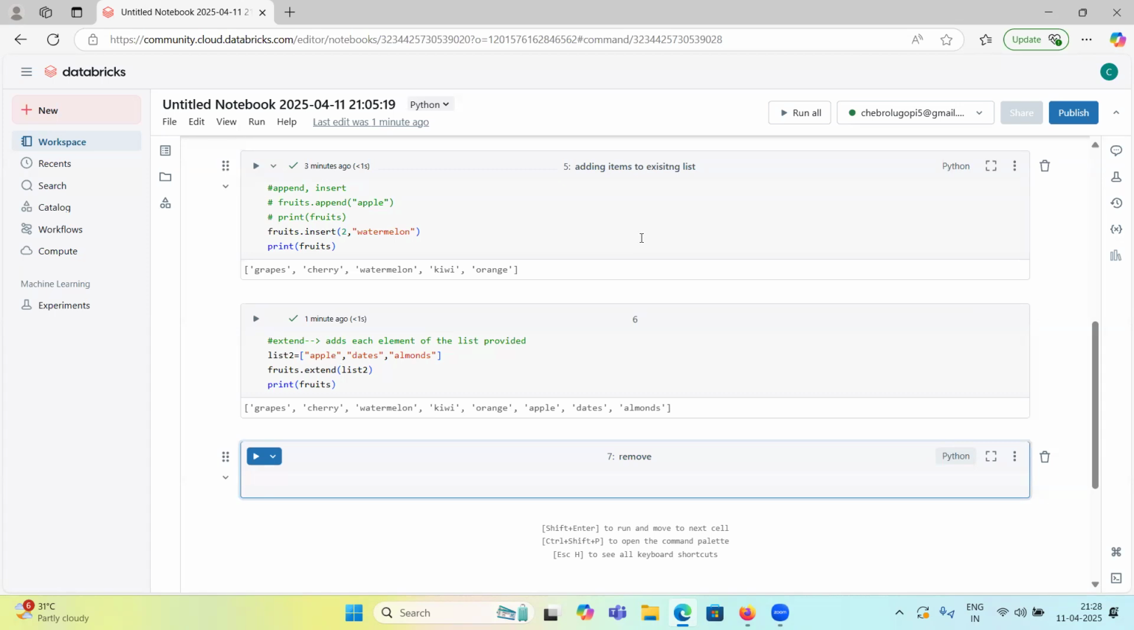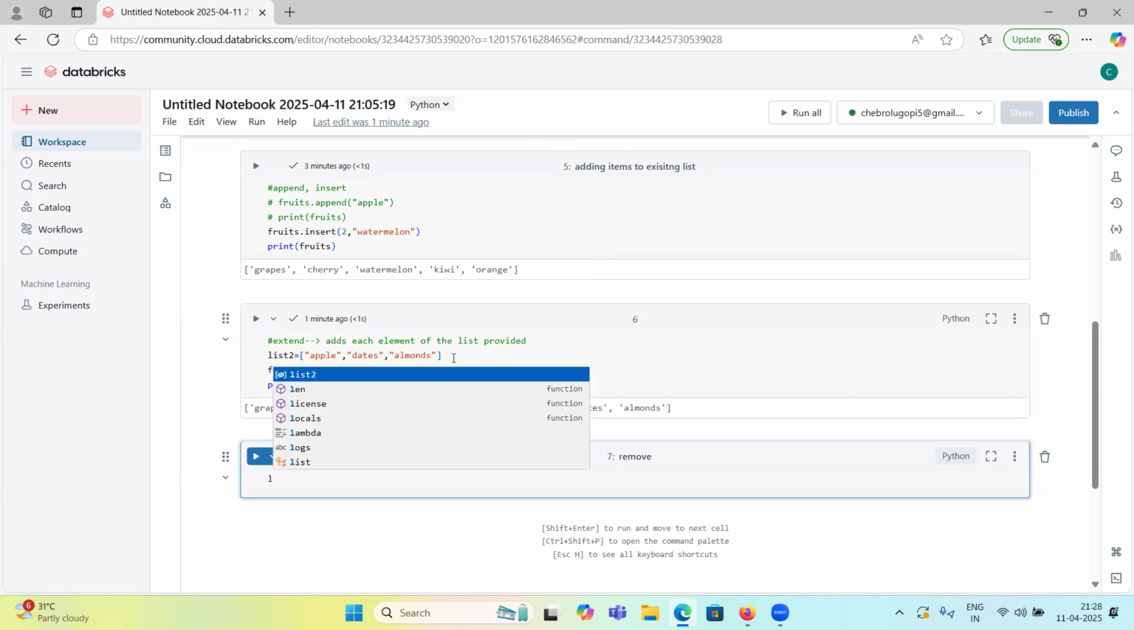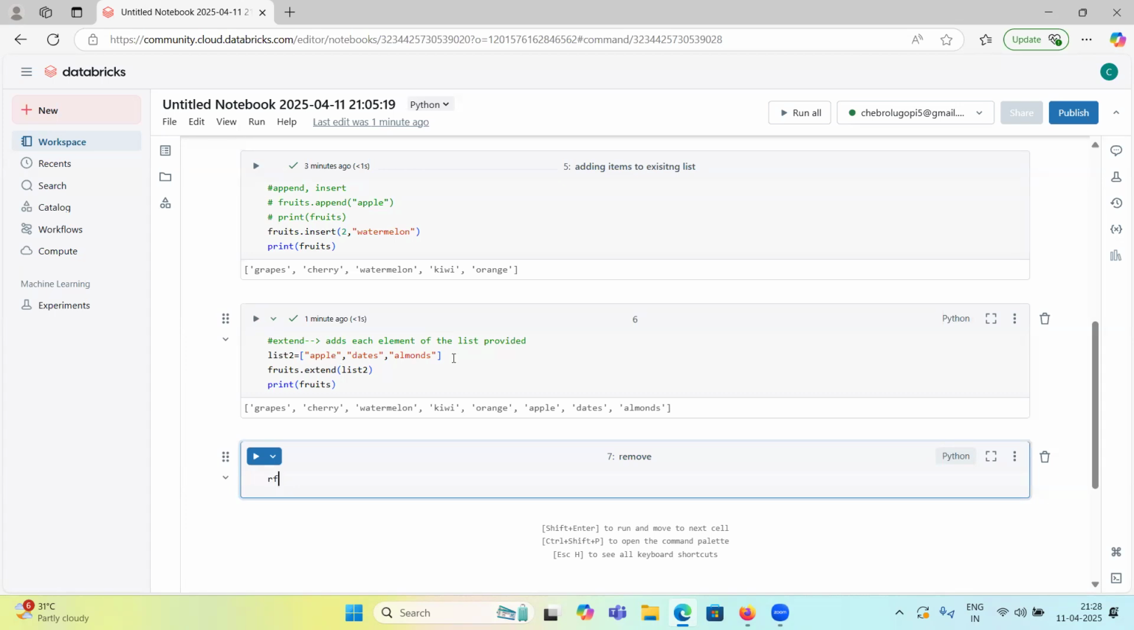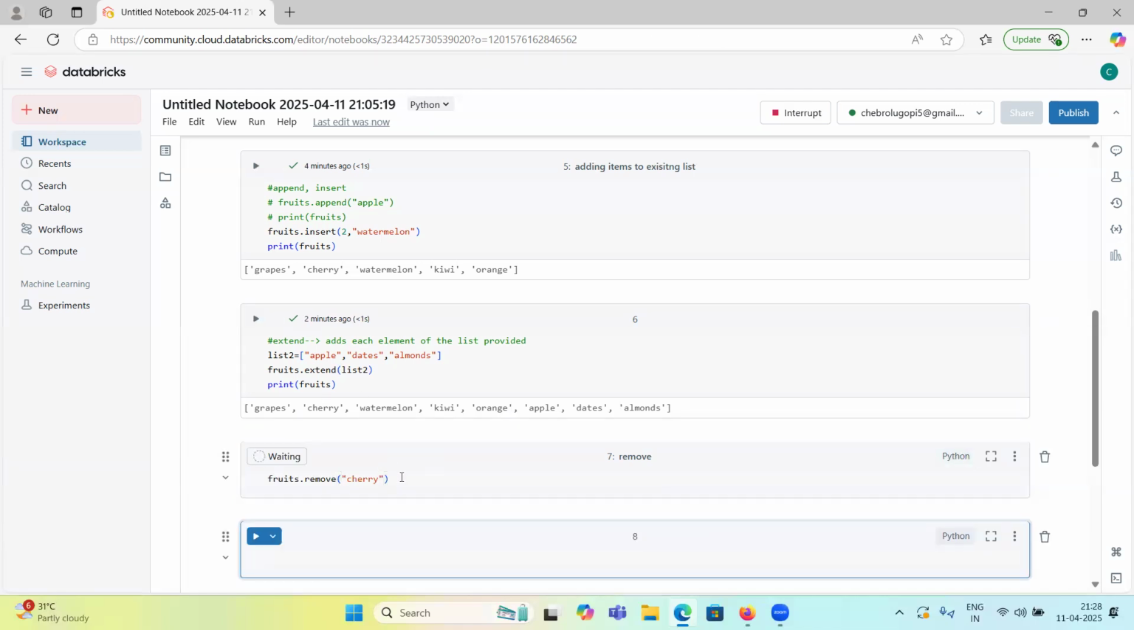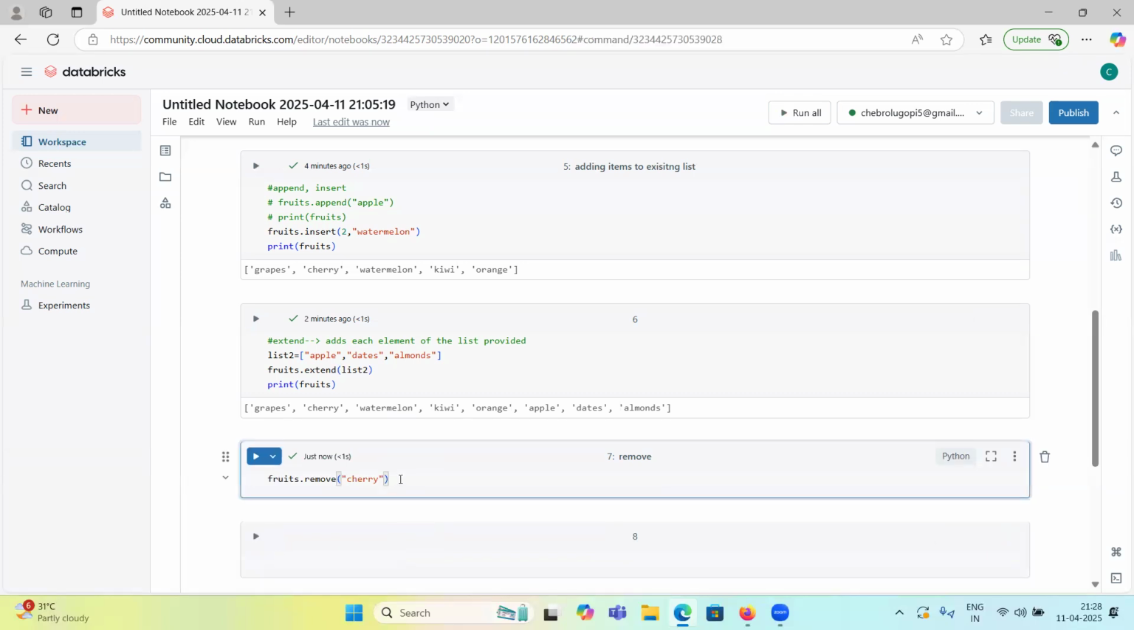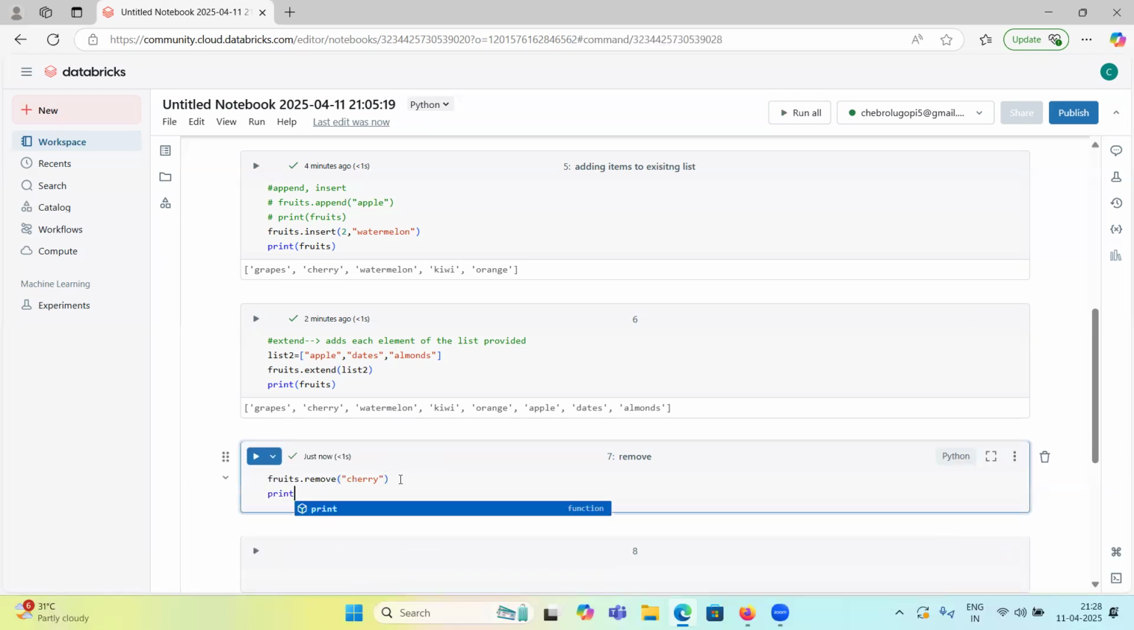How, from a list, if I want to remove any item, how can we remove? So fruits, the list we are operating on is fruits, right? Fruits dot remove. If I want to remove a particular item, if I want to remove this cherry, so fruits dot remove cherry. Okay, so yes, the remove function worked. Now print fruits.